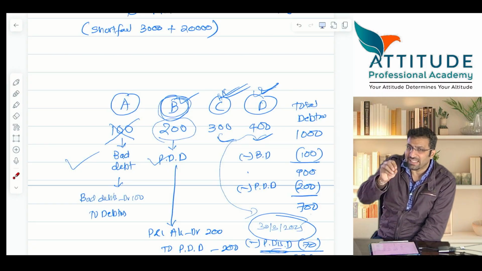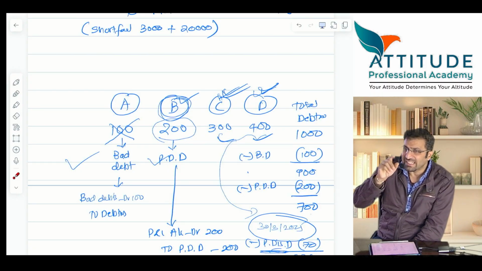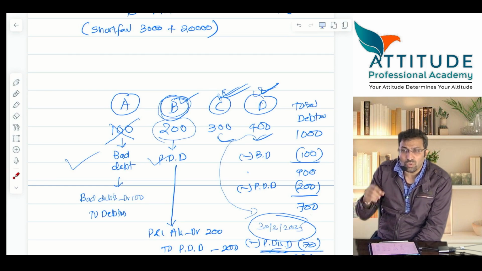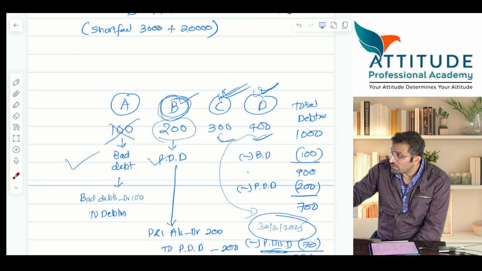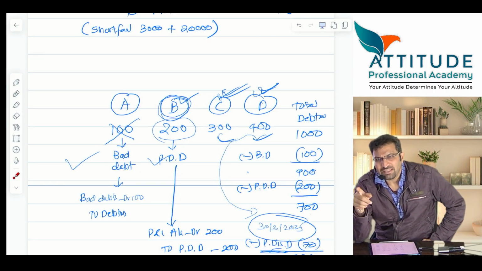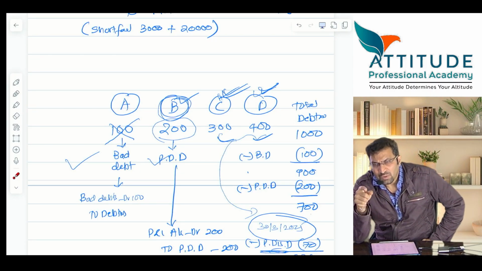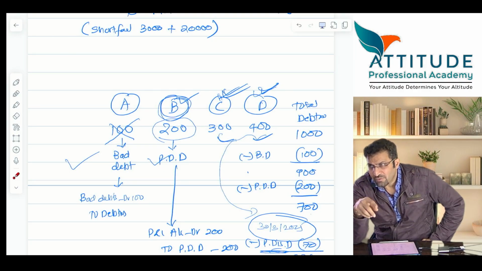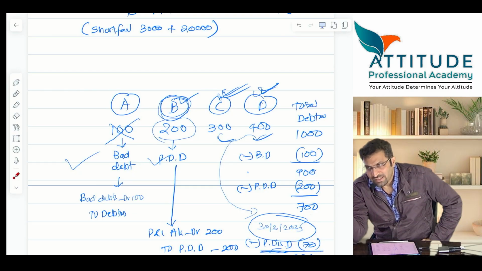उधर एंट्री मैंने एक अमाउंट दिया था 10,000 का. एंट्री क्या मारोगे आप? Profit and loss account debit to provision for warranties और provision for repairs. Provision for ये करोगे कि नहीं? Now tell me, provision for doubtful debts, same entry आएगा ना? Entry क्या आएगा? Profit and loss account debit. Instead of saying provision for repairs or provision for warranty, you will say provision for doubtful debts.